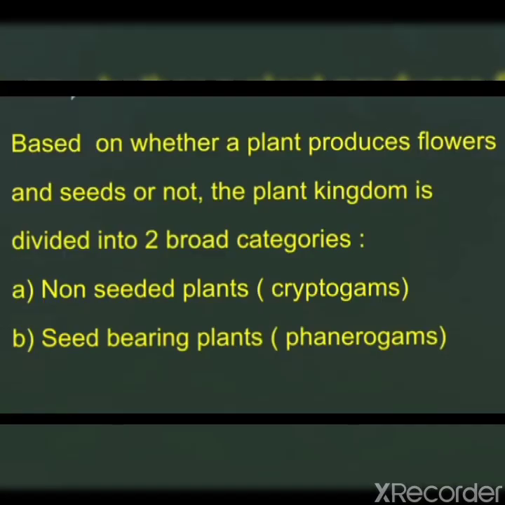Based on whether a plant produces flowers and seeds or not, the plant kingdom is divided into two broad categories. The first one is non-seeded plants or cryptogams, and the second one is seed-bearing plants or phanerogams. Clear, children? Cryptogams and phanerogams.